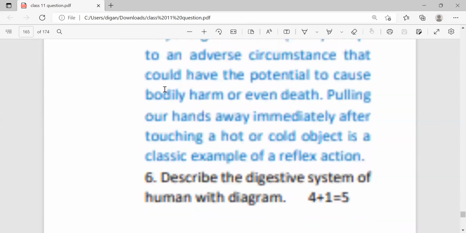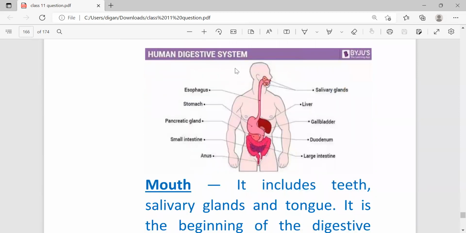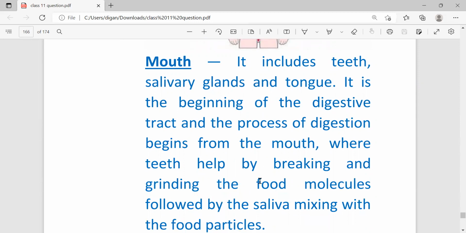If this question comes, you first draw the diagram, and for this diagram you can draw just the colored portion, no need to draw the outer diagram. And if there is a shortage of time, then you just write mouth and write 1 or 2 lines, but if possible, write the whole answer.